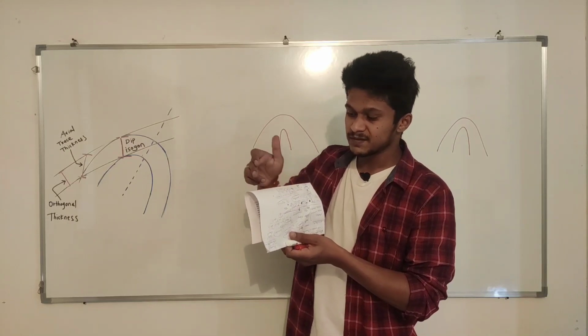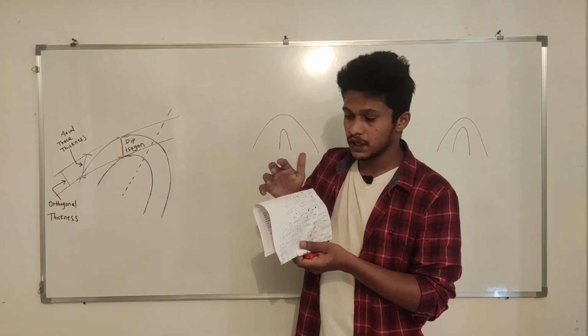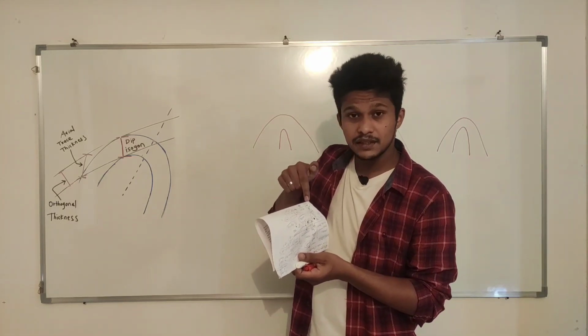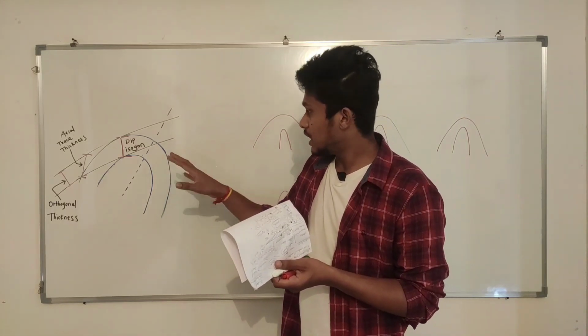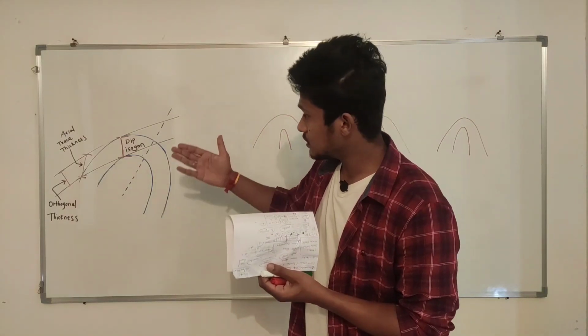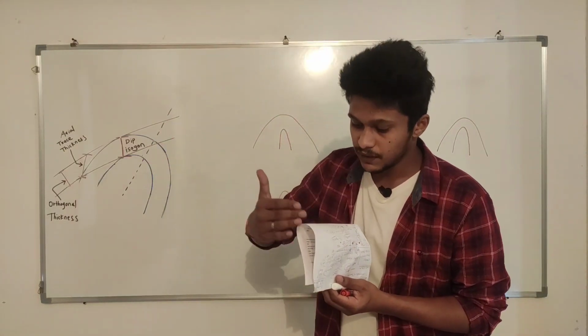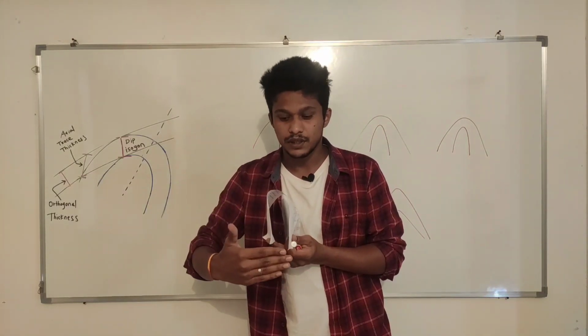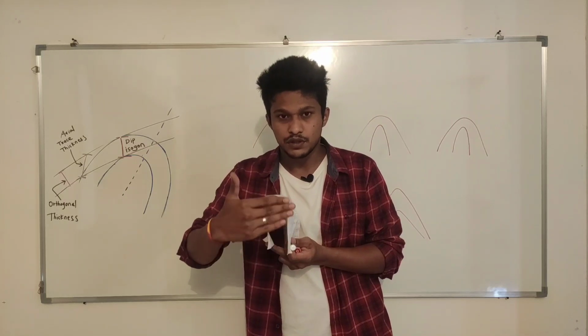This is a 3D fold. We can see the hinge plane, hinge zone, and axis. But here I'm showing you only the portion in the front of that fold. We are taking a cross section, and we are going to study only this portion.